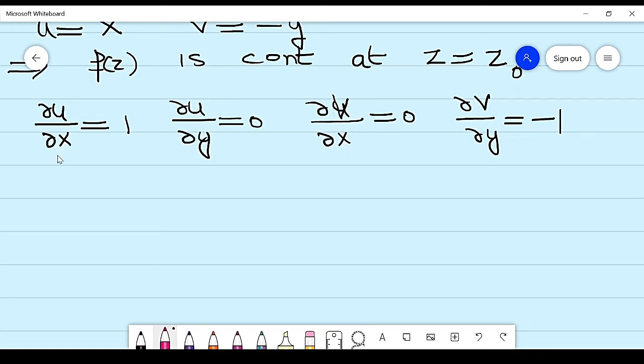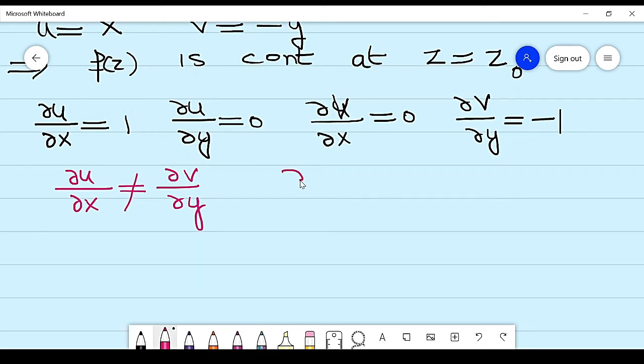Now ∂u/∂x should be equal to ∂v/∂y, but here ∂u/∂x is 1 and ∂v/∂y is -1, so they are not equal.